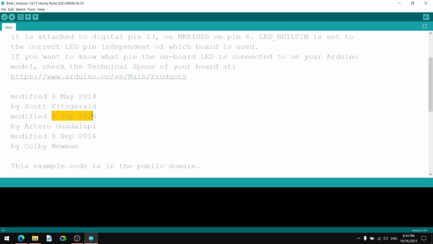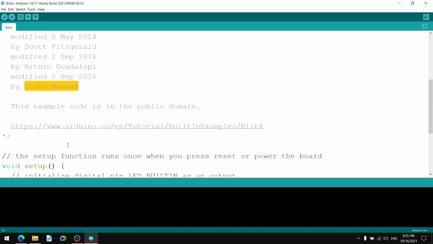Modified on 2 September 2016 by Arturo Guadalupe. Then 8 September 2016, after 6 days, modified by Colby Newman, and so on. As a new person modifies it, the details regarding the modification are given, and it can be published. In this way, various modifications are mentioned here.